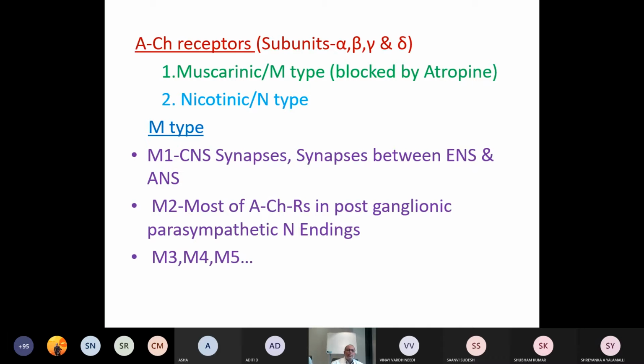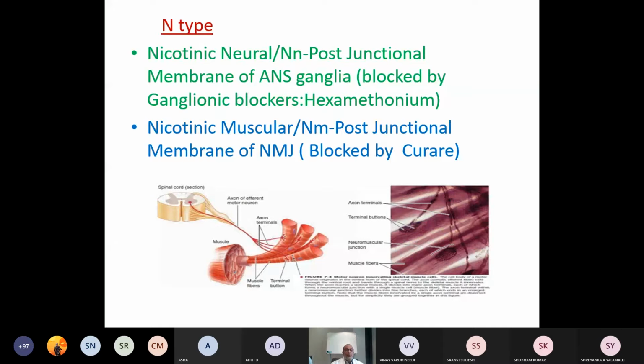The M type or muscarinic receptors comprise varieties M1 to M5. M1 is predominantly present in the central nervous system and synapses between the enteric nervous system and autonomic nervous system. M2, another variety, is present in most of the acetylcholine receptors at the postganglionic sympathetic nerve endings. Other varieties, their functions have yet to be established. So N type, nicotinic receptors, comprise 2 varieties, nicotinic neural and nicotinic muscular.